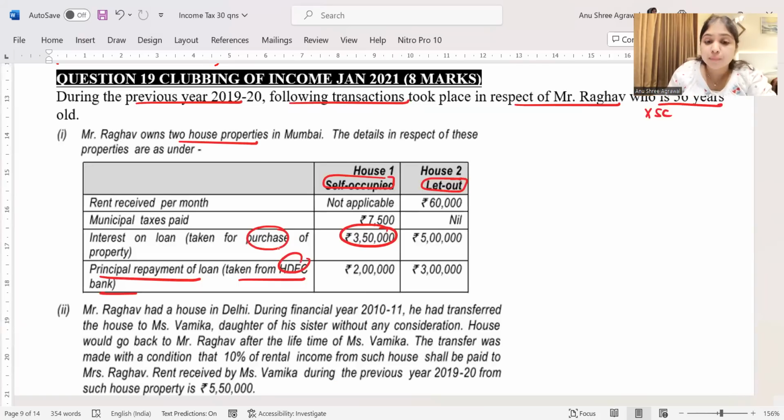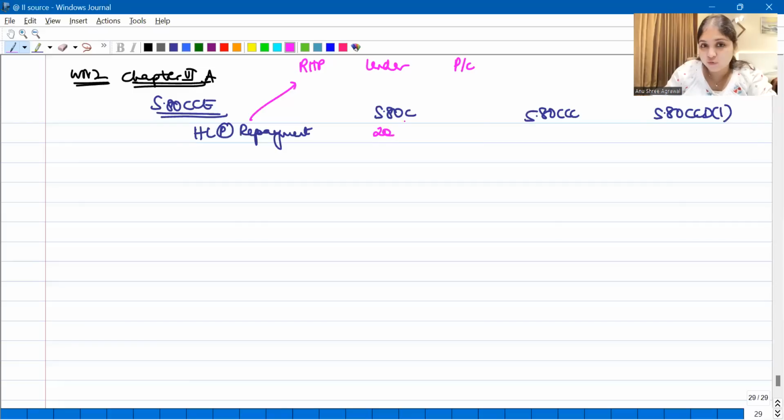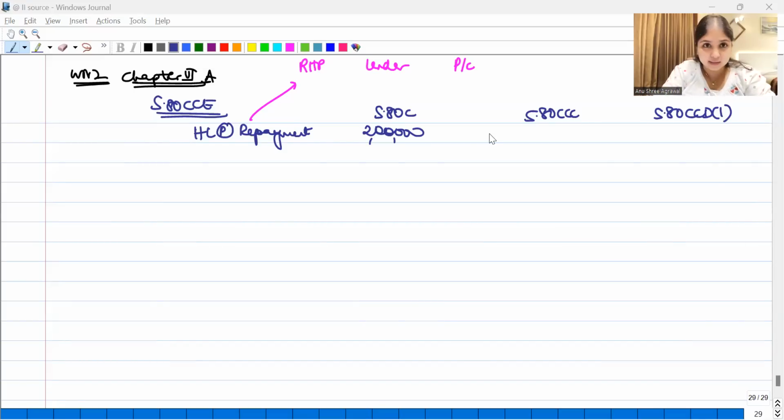Bank is covered. So principal repayment, will I get it under 80C over here? Yes, principal repayment, I will get a deduction under section 80C. Limiting it to 1,50,000, I will do a little later, because put together I'm supposed to limit, right? So right now I'm not talking about limiting to 1,50,000. Right now I'm putting it under 80C as it is. Is this adjustment clear till here?